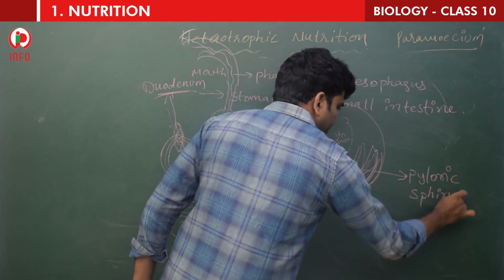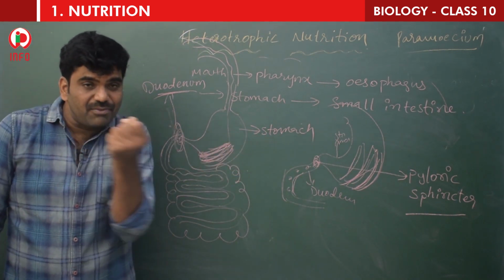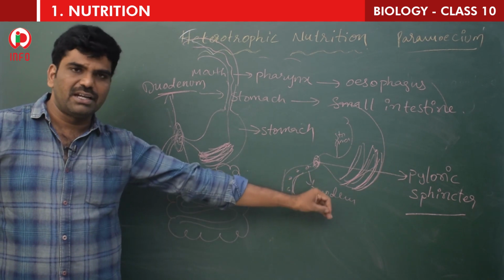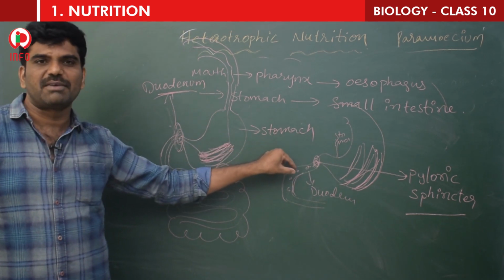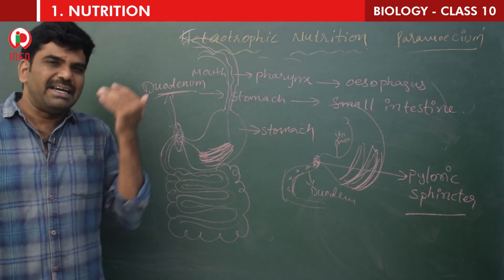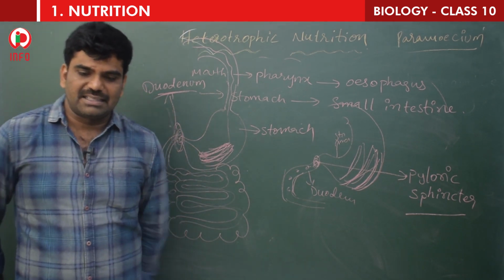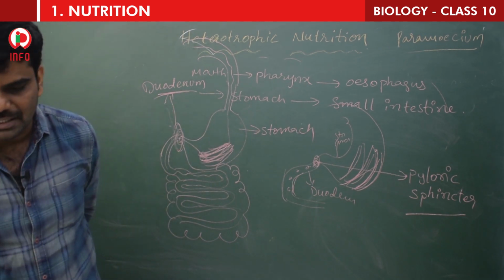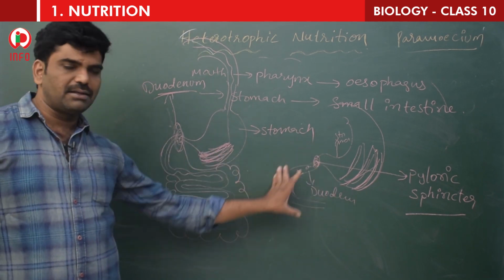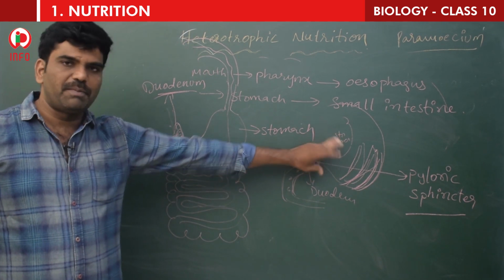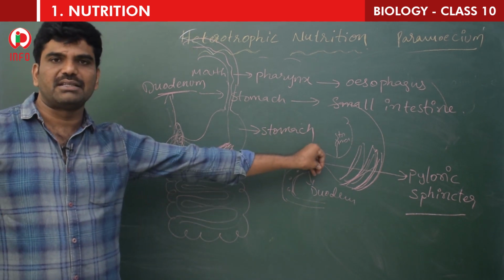This pyloric sphincter allows only small quantities of food into the duodenum, and when the duodenum is emptied again, it allows small quantities of food from the stomach to the intestine. Thus, our stomach will be emptied slowly. Understand? Duodenum is the first part of the intestine. That is the function of the pyloric sphincter. These sphincters are responsible for regulating the opening. Whenever the duodenum is empty, the sphincter will open so that the food will come. Whenever it is full, the sphincter will close so that the food is retained in the stomach.